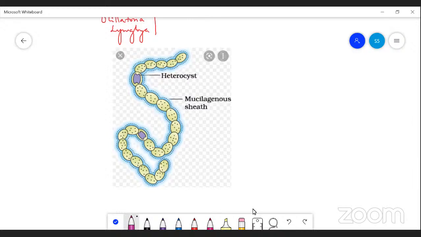They can fix atmospheric nitrogen by a structure called the heterocyst.